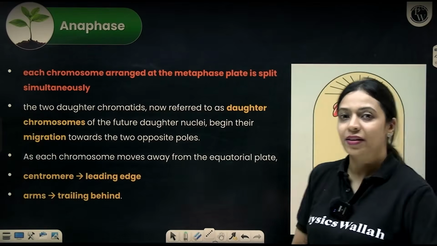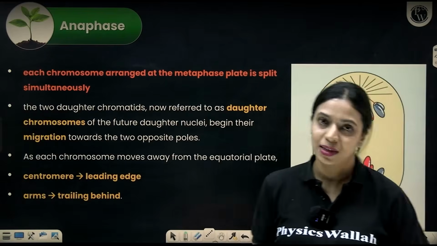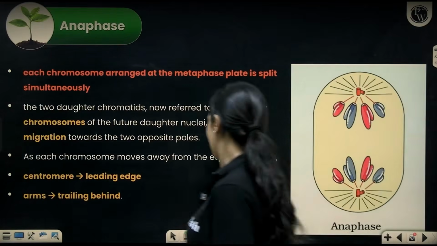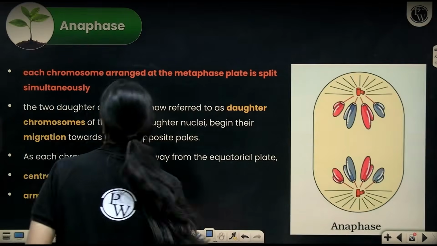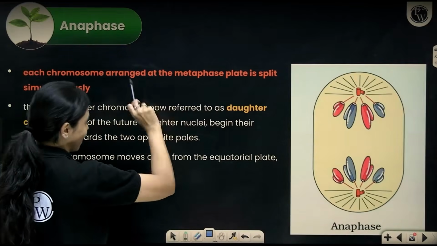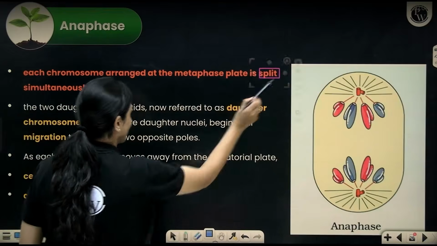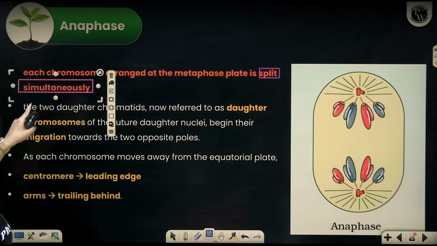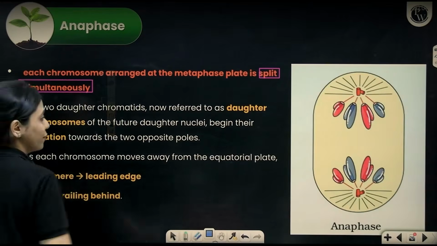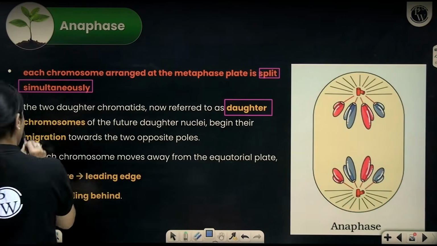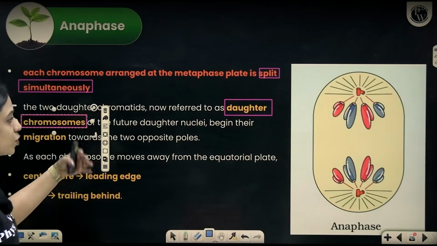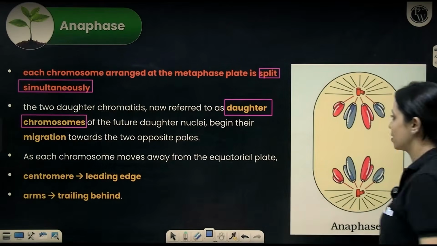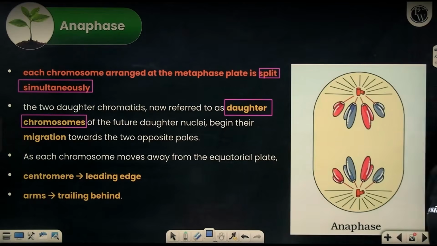Now that the sister chromatids have gotten separated, you no longer call them sister chromatids, you call them sister chromosomes now. Okay, so during anaphase, the chromosomes arranged at the metaphase plate split, and not just split, they split simultaneously. The two daughter chromatids are now referred to as daughter chromosomes of the future daughter nuclei. They will start getting pulled towards the opposite poles. I'll tell you how this pulling also happens.